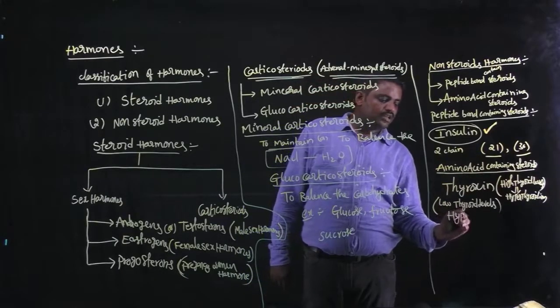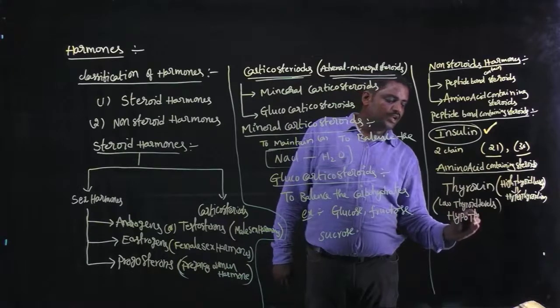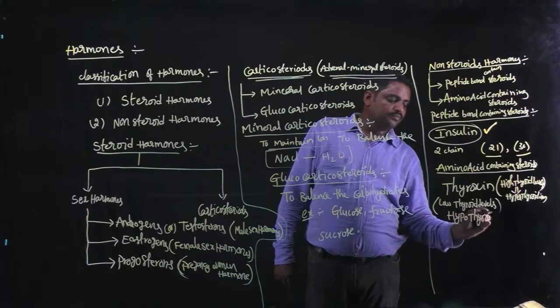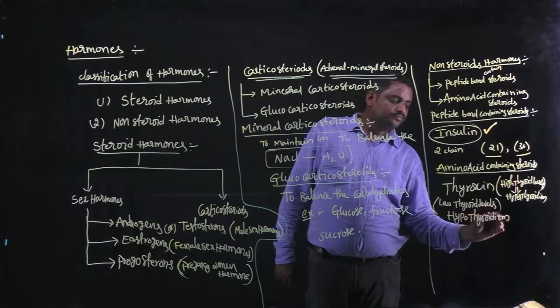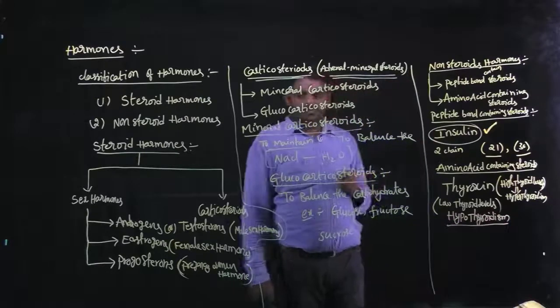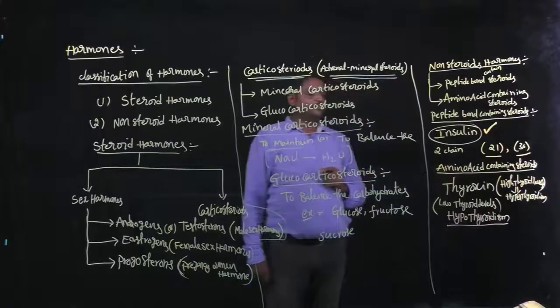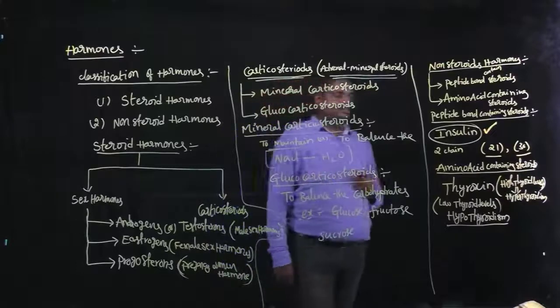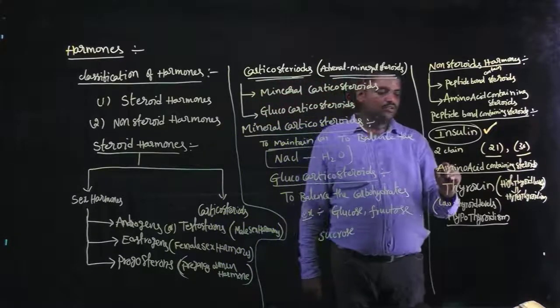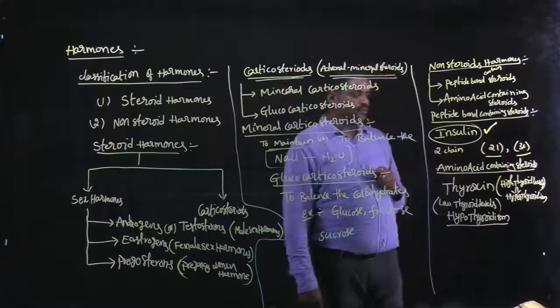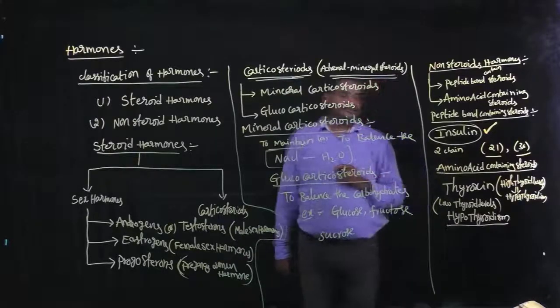So for the amino acid containing steroids, mainly two types of diseases are there.